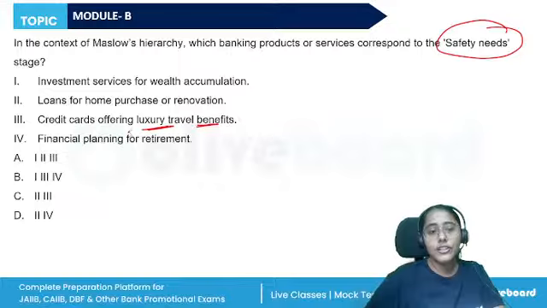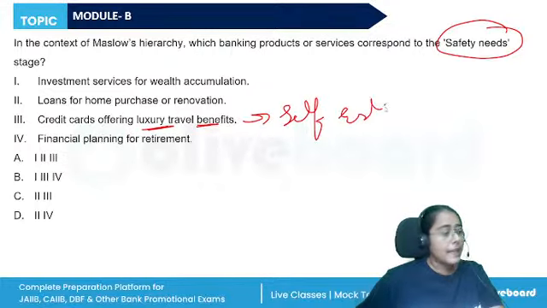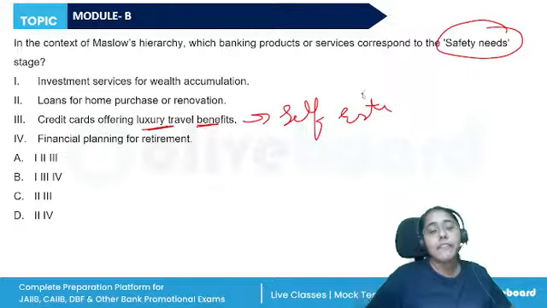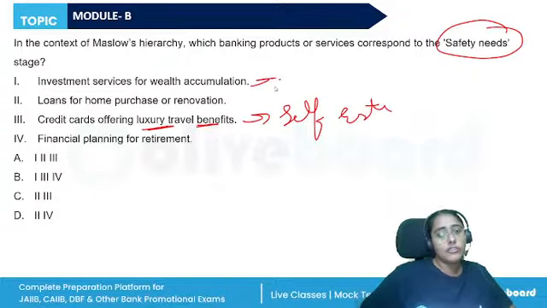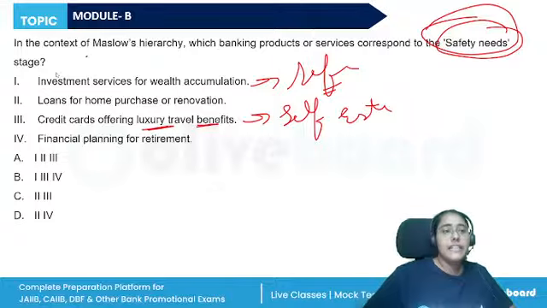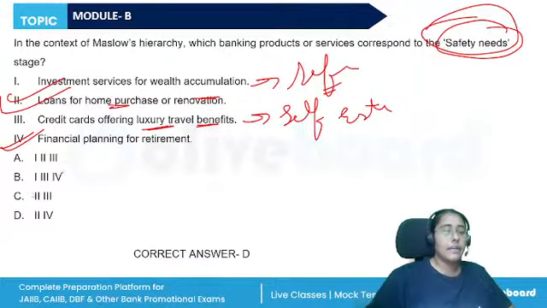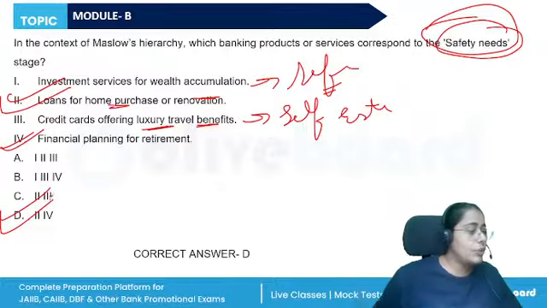Credit card luxury would come under self-esteem, as it would increase my worth if I'm getting a credit card approved offering luxury travel benefit, right? And investment services for wealth accumulation might also come under self-actualization. But safety needs would be loans for home purchase, renovation, and financial planning for retirement. The correct answer is D, 2 and 4.